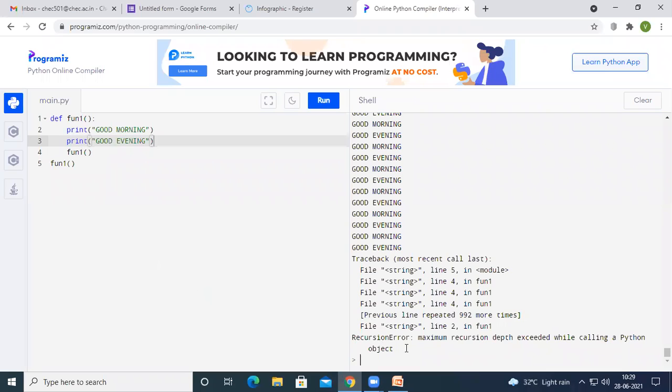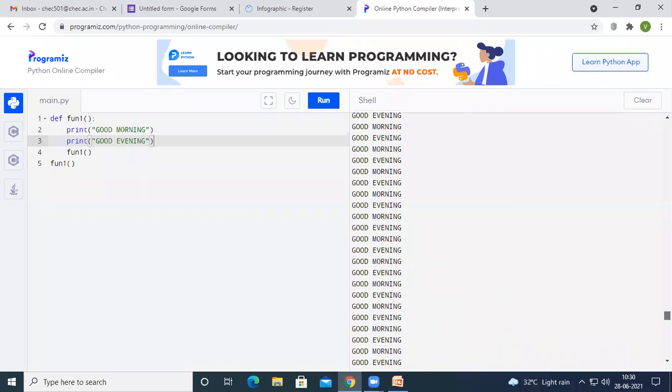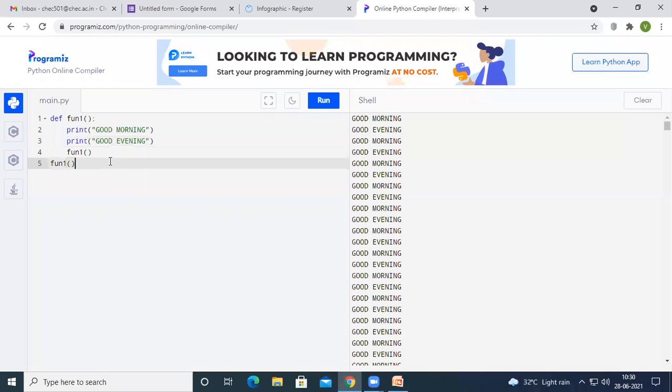So recursion error. What is the error? Maximum recursion depth exceeded while calling a Python object. So in Python, we are allowed to call the recursion for about 992 times. More than that, we are going to get a recursion error. Right, so this is what recursion means.